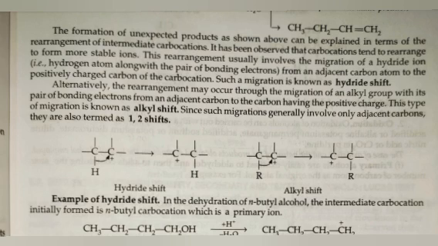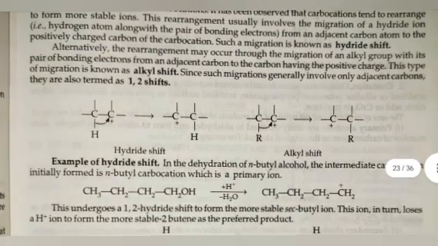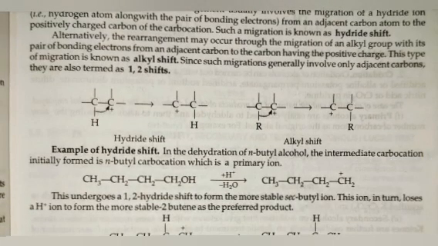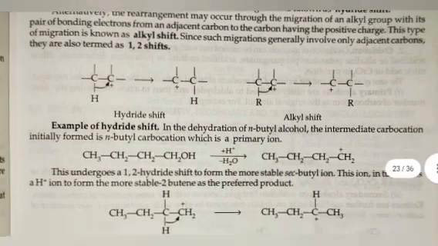This rearrangement usually involves the migration of hydride ion. It means hydrogen along with the pair of bonding electrons from the adjacent carbon atom shifts to the positively charged carbon of the carbocation. Such a migration is known as hydride shift. Alternatively, the rearrangement may occur through the migration of an alkyl group with its pair of bonding electrons from an adjacent carbon to the carbon having the positive charge. This type of migration is known as alkyl shift. Since such migrations generally involve only two adjacent carbons, they are termed 1,2 shifts.